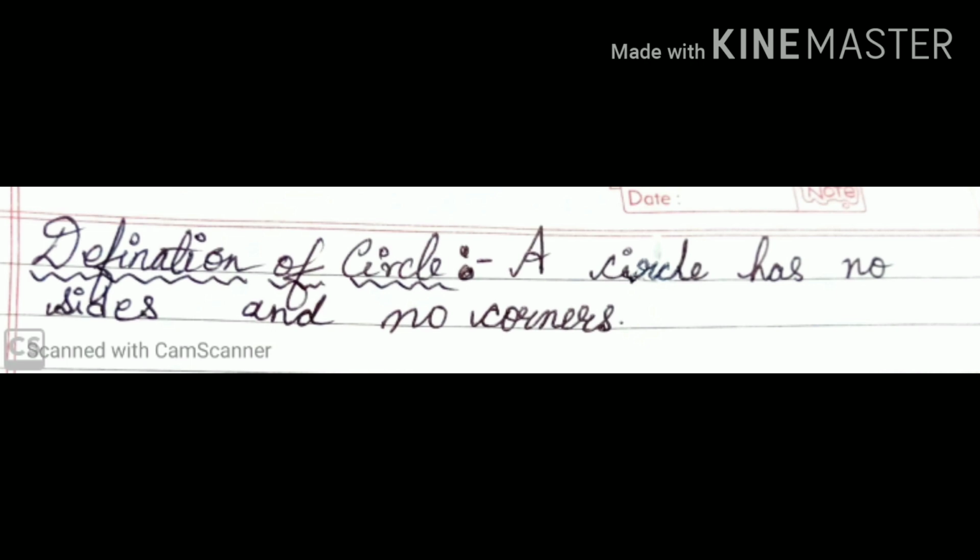It is round in shape. A straight line which has been turned round forms a circle. See the image? This is a circle which has no sides and no corner.